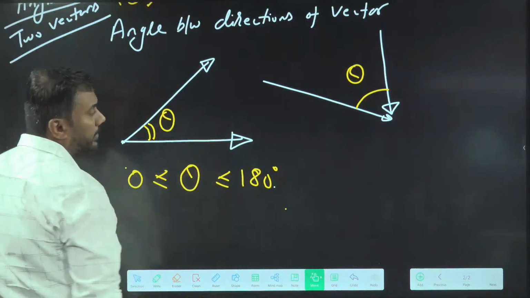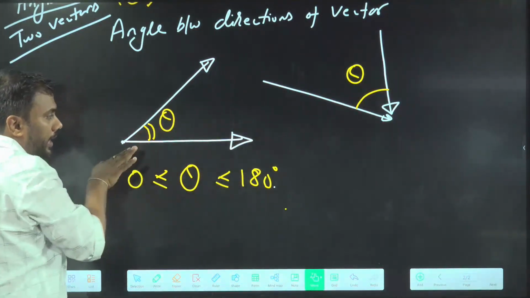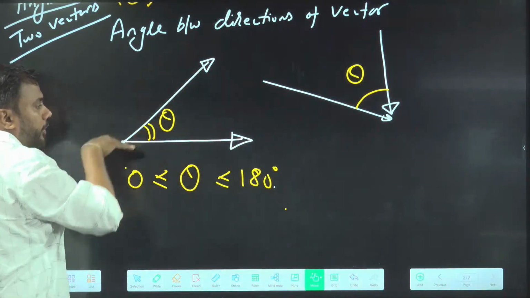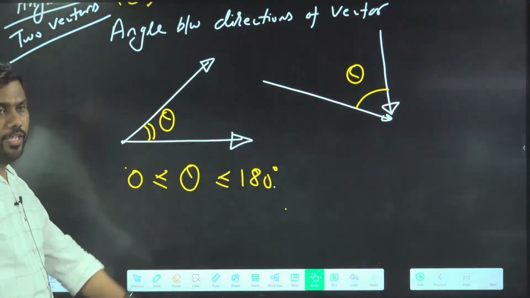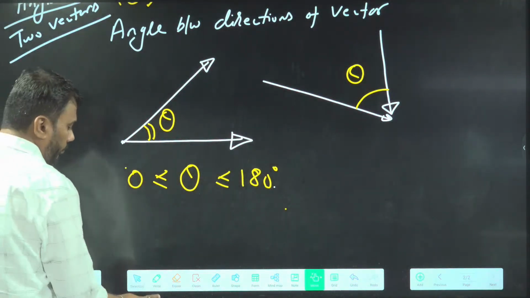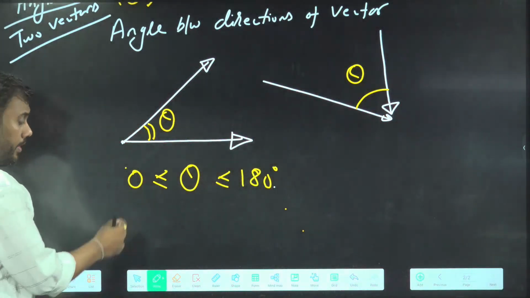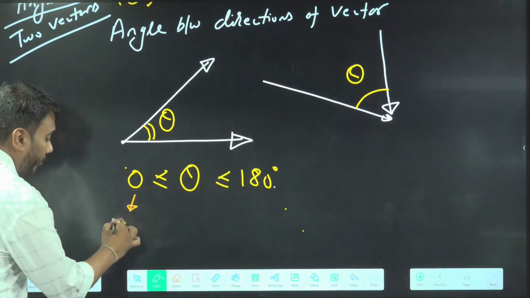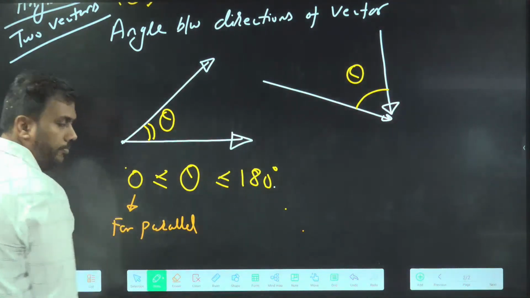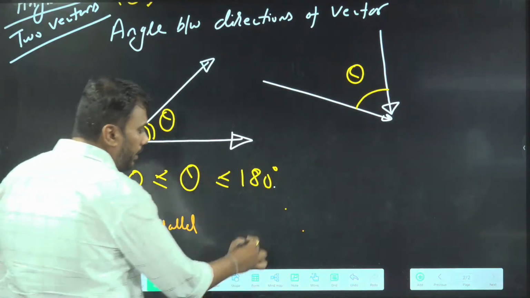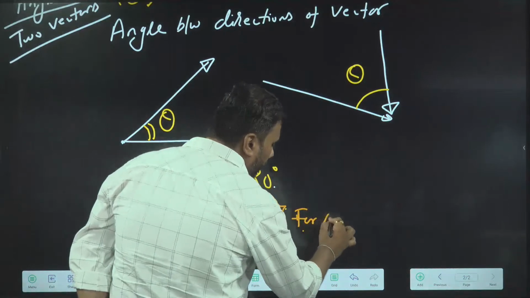Angle between two vectors is the angle between their directions. So the first vector is in this direction, the second vector is in this direction. The directions are making theta angle with each other. This is the angle between their directions. Note it down. An angle between vectors can be between 0 and 180. It will be 0 degree for parallel vectors. If two vectors are parallel, the angle between them is 0. It is 180 for anti-parallel vectors.